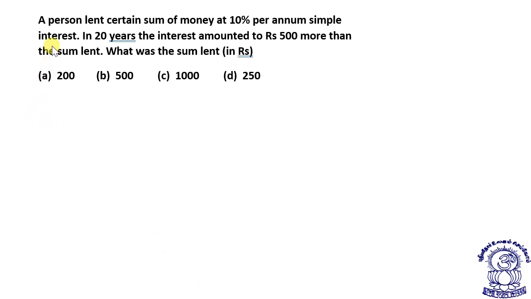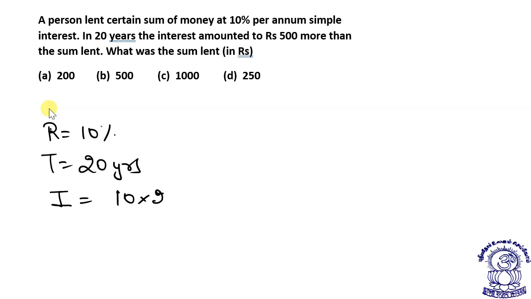Let's look at the next question, dear students. A person lends certain sum of money at 10% per annum, simple interest. What is the rate of interest? The rate of interest is 10% in 20 years. Time is 20 years. So that way, without reading the full question, what I can say? I can say interest is equal to 10 into 20